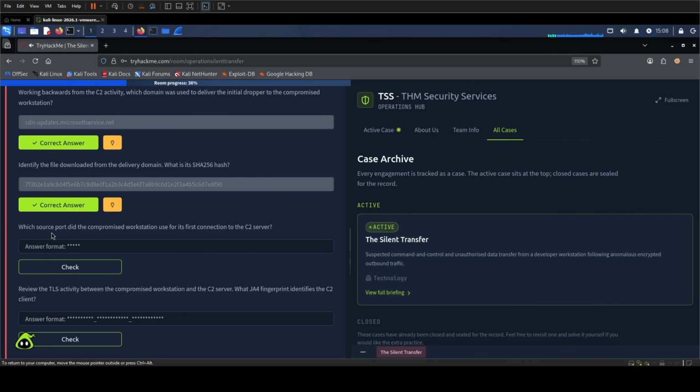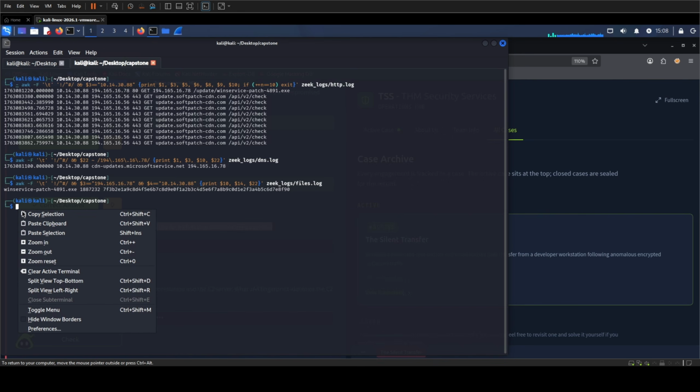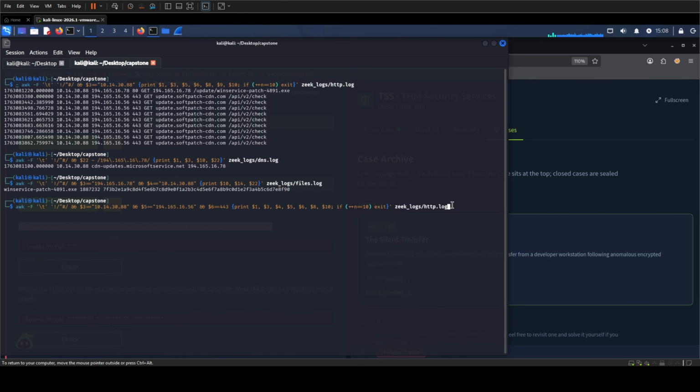We already know the two endpoints. Now the question asks for the workstation's source port on its first C2 connection. Once again, I copy my pre-made command for it. I am using http.log because it contains the repeated C2 check-in requests with the timestamp and both connection ports preserved in each row. This command isolates traffic between the compromised workstation and the known C2 server on port 443. Then it prints the fields needed to identify the earliest source port.